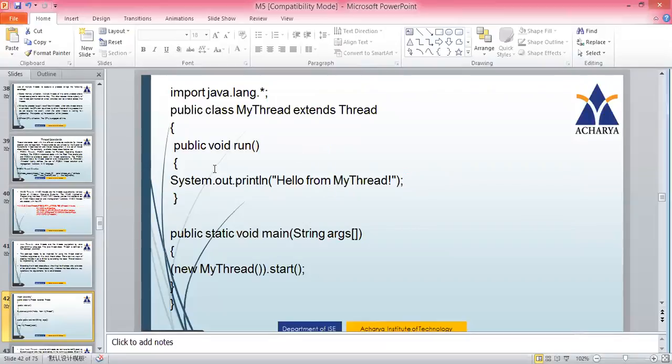Now that is called by the main function. In the main function, you are invoking the thread: new MyThread().start(). This will invoke the MyThread class, and internally it will run this function and display this output. This is an example of Java threads.